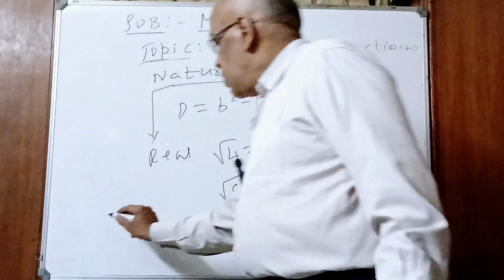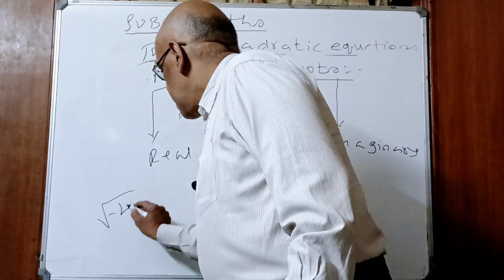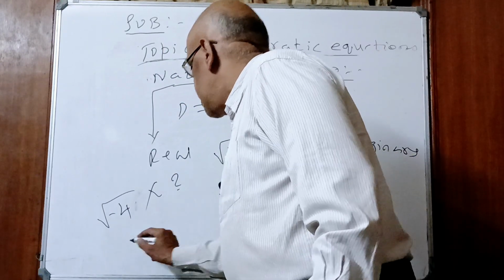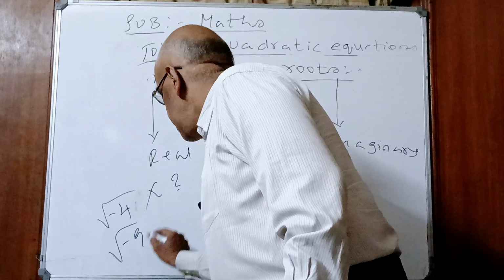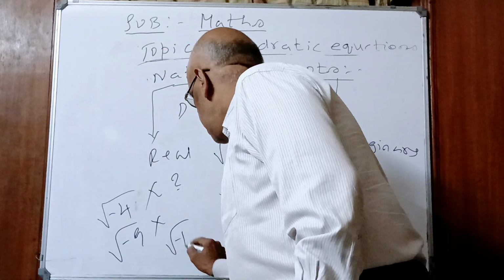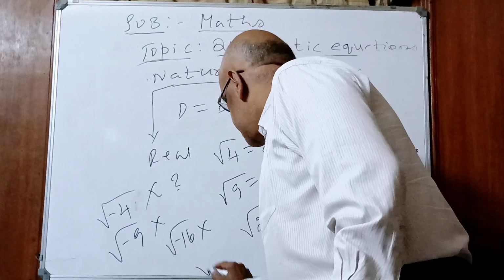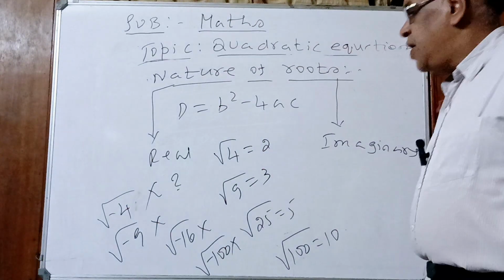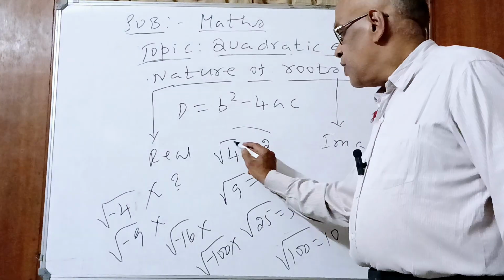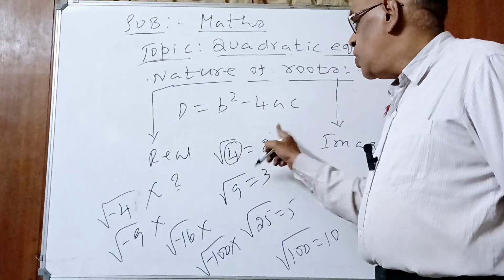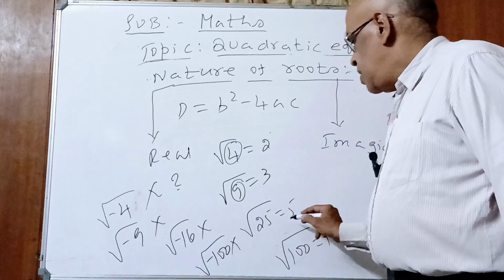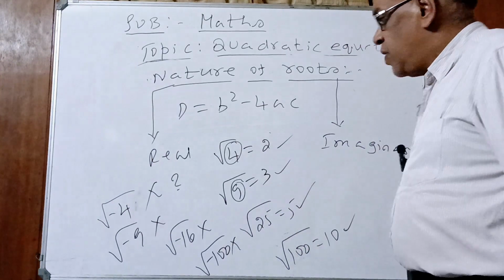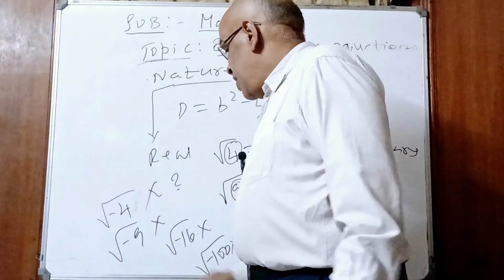Now come to this. What is square root of minus 4? Does not exist. Square root of minus 9 does not exist. Square root of minus 16 does not exist. Square root of minus 100 does not exist. You may be wondering why. 4 is a positive number, we have square root 2. 9 is a positive number, square root 3. 25, 5. All are positive numbers. But here, all these numbers are negative.